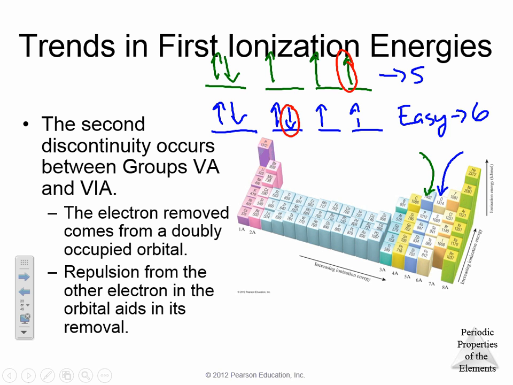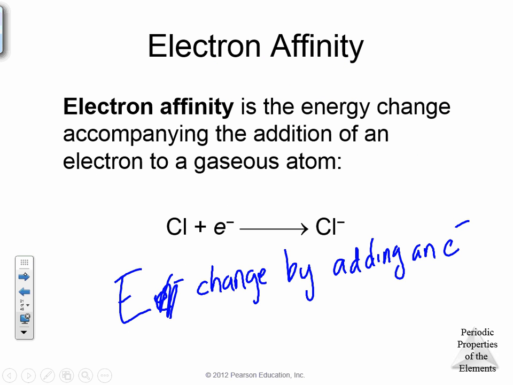So that's ionization energy. We've talked about size of the atoms. We've talked about ionization energy. Last thing we're going to wrap up is electron affinity. And electron affinity, basically put, is the energy change by adding an electron. That's all you need to know with electron affinity. The energy change by adding an electron.